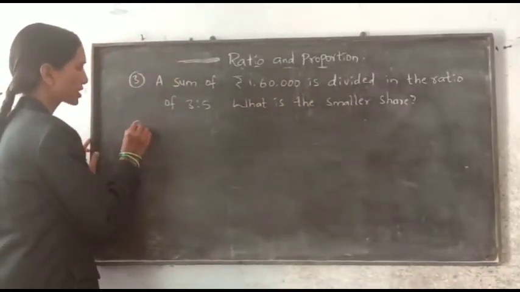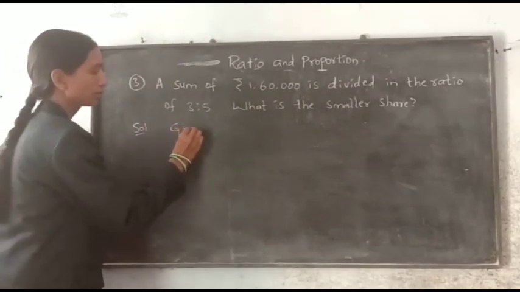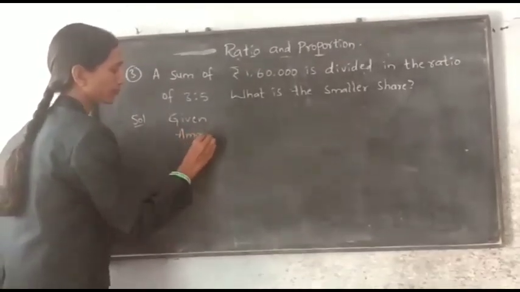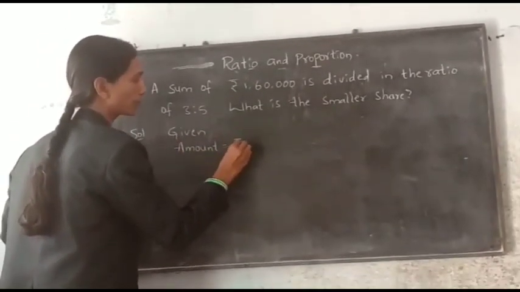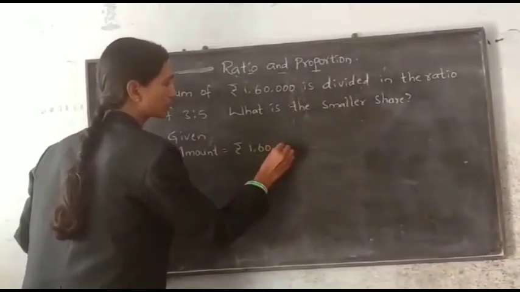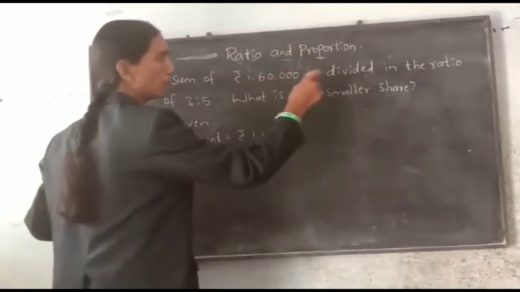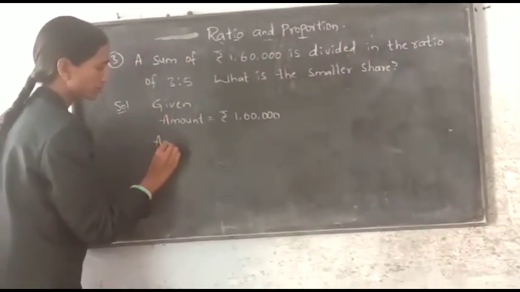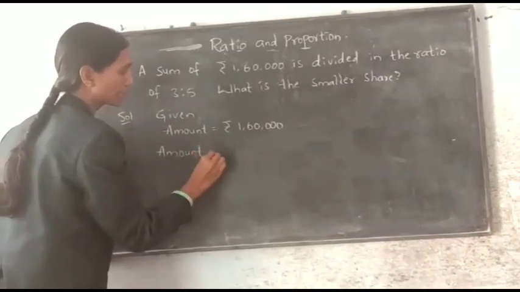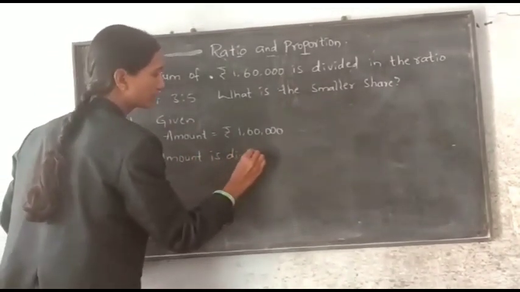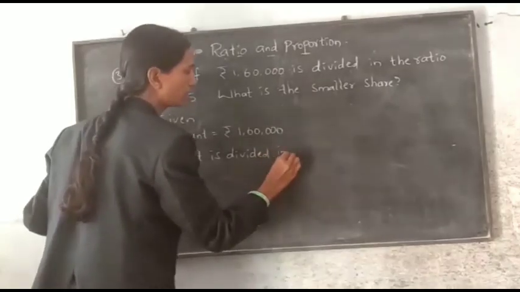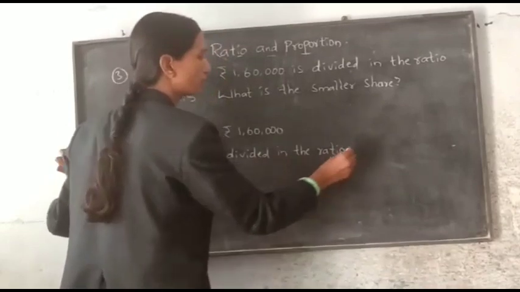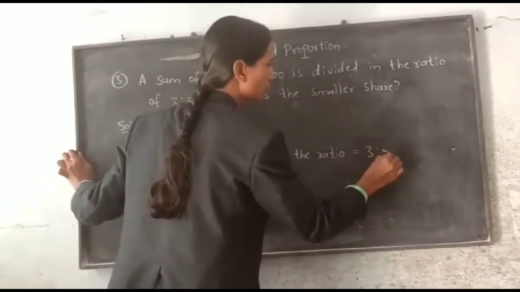Okay, now the solution. What is given here? Amount or sum is equal to rupees 1,60,000. Next, the amount is divided in the ratio 3:5.